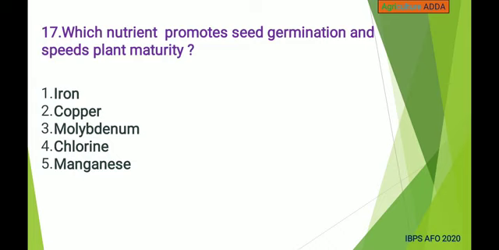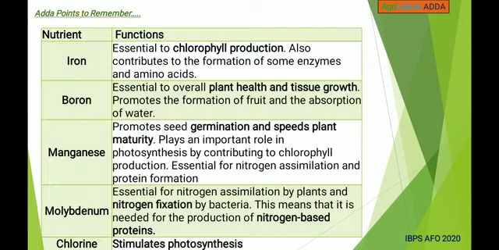Next, which nutrient promotes seed germination and speeds plant maturity? Iron, copper, molybdenum, chlorine, manganese. Answer is manganese.